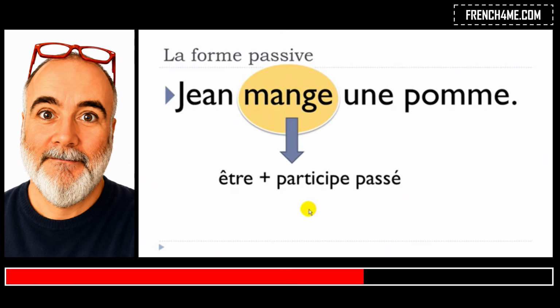And after that, the verb mange should be transformed. And that's the whole thing of the passive form. You will have to conjugate être, plus le participe passé of your verb. In that case it's quite easy because manger belongs to the first group of verbs, so regular verbs, and then when we talk about the participe passé form, it will be mangé like that with the accent on the top of the e. So let's have a look how it will go.